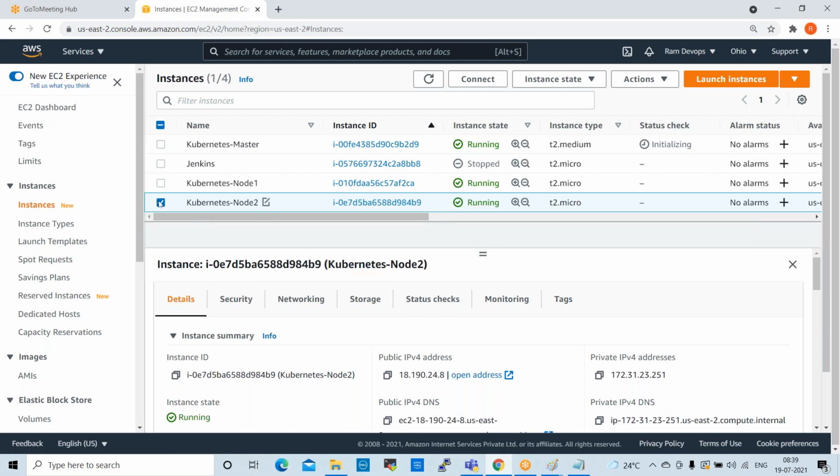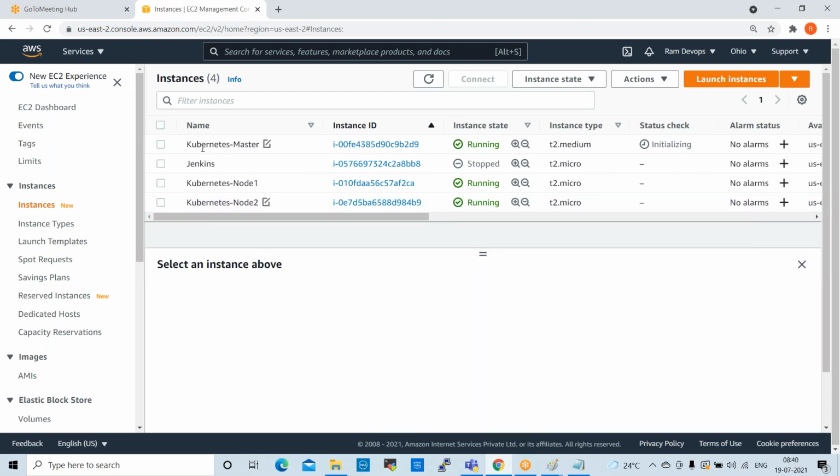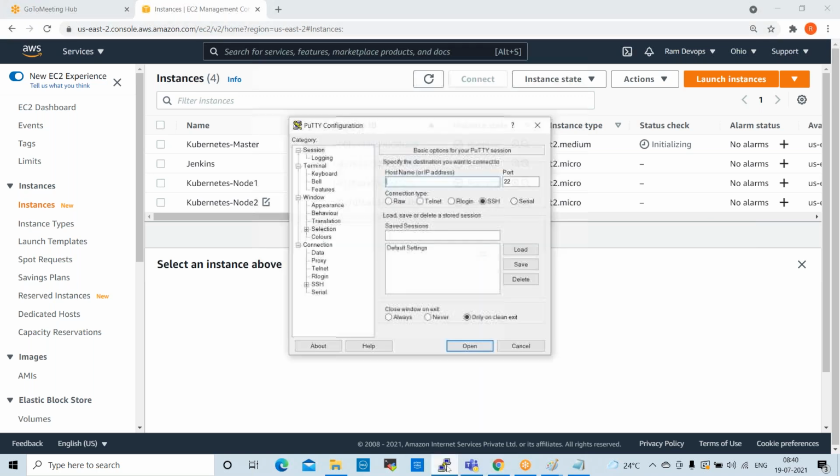Fine. These are the servers we created: Kubernetes master, Kubernetes nodes, right? So we have 3 servers in running state. Now I'll connect consoles one by one.